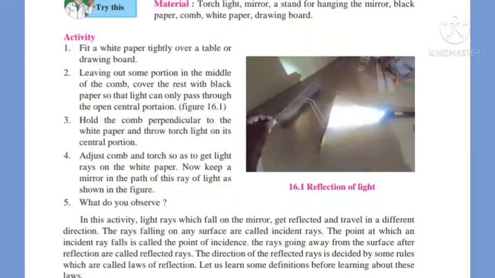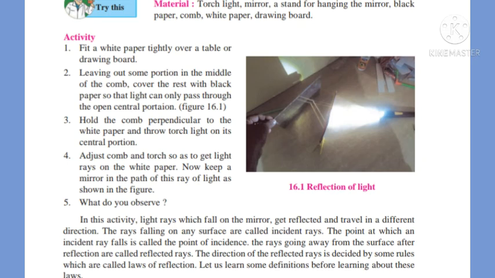Hold the comb perpendicular to the white paper and throw torchlight on its central portion. Adjust comb and torch so as to get light rays on the white paper. Now keep a mirror in the path of this ray of light as shown in the figure. What do you observe? In this activity, light rays which fall on the mirror get reflected and travel in a